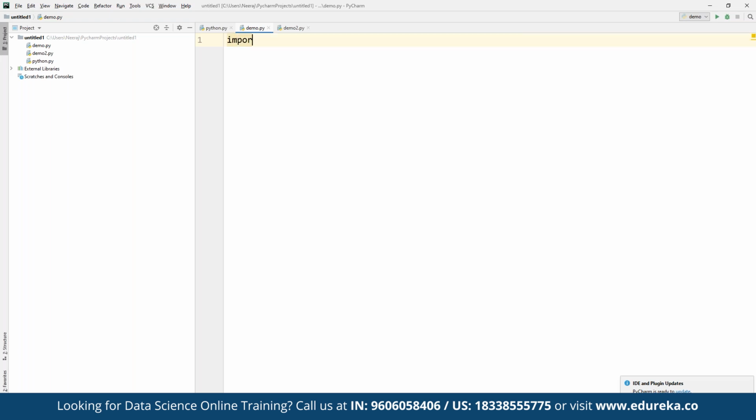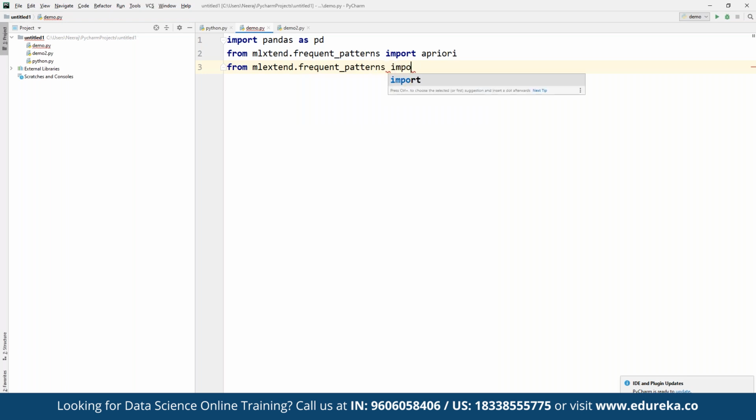So we write import pandas as pd, and then from mlxtend.frequent_patterns we are going to import apriori, and again from mlxtend.frequent_patterns we are going to import association_rules.